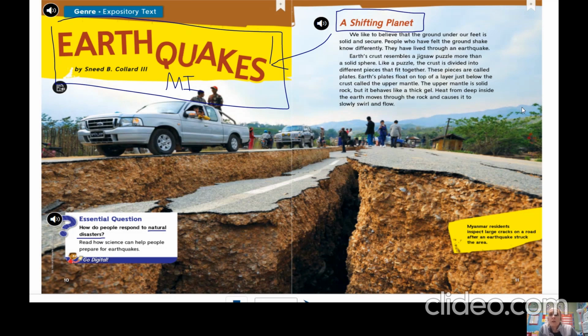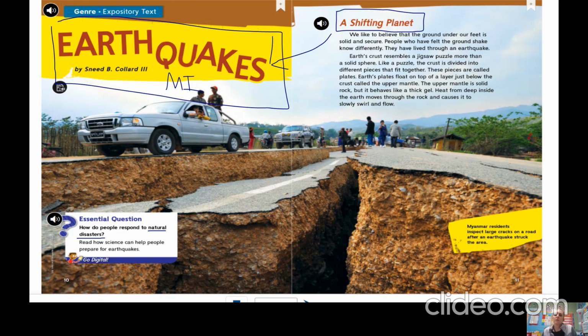We like to believe that the ground under our feet is solid and secure. People who have felt the ground shake know differently. They have lived through an earthquake. Earth's crust resembles a jigsaw puzzle more than a solid sphere. Like a puzzle, the crust is divided into different pieces that fit together. These pieces are called plates. Earth's plates float on top of a layer just below the crust called the upper mantle. The upper mantle is solid rock, but it behaves like a thick gel. Heat from deep inside the earth moves through the rock and causes it to slowly swirl and flow.